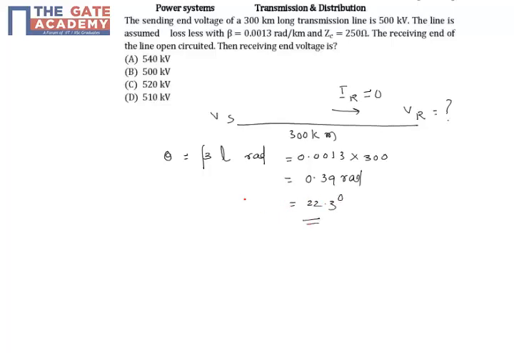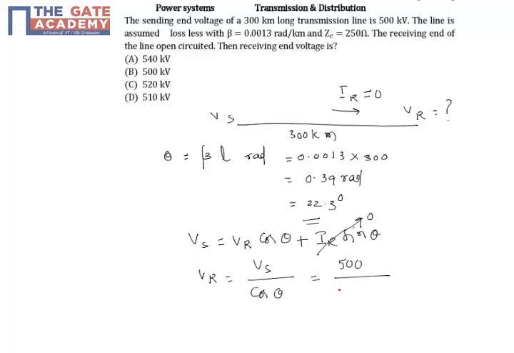The reason why I have calculated this theta is because in ABCD parameters we know Vs equals VR cos theta plus IR sin theta. Since the line is open, this term will be 0. So VR is nothing but Vs by cos theta. So Vs is given as 500 kilovolts by cos of 22.3 degrees.